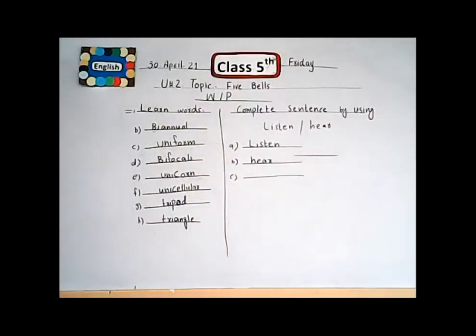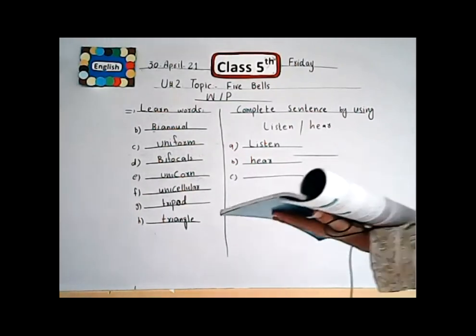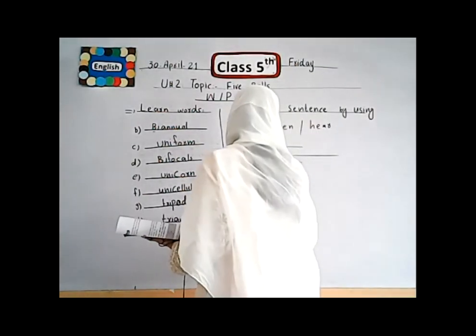Students, tell me what words we use in this sentence, hear or listen. If you understand the other two examples, then tell me what is the answer of the third. He did not dash to my advice. When we did not the advice of other person, what word do we use? Listen or hear? Listen. Very good, listen. In third sentence, we use listen.